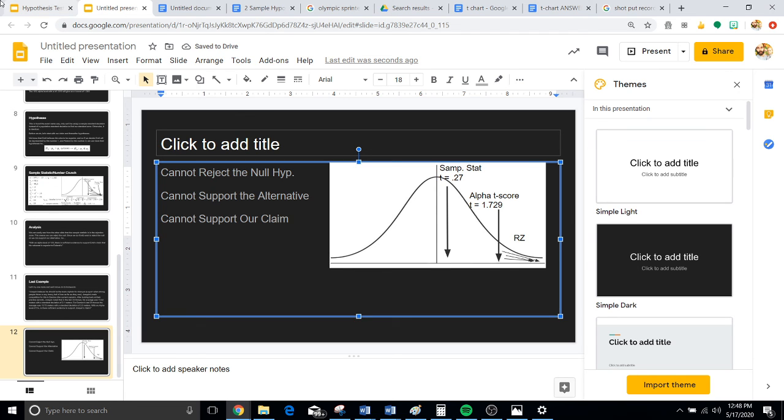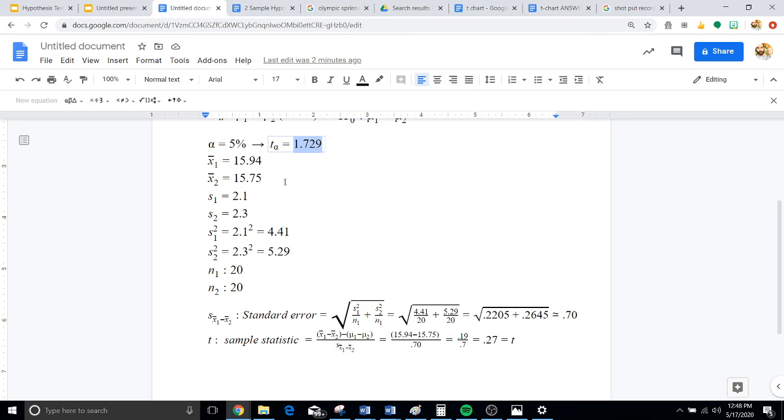Now, why is this? Because clearly, if we go back to the work, it looks like Joaquin was doing much better than Damien. Well, if you look at these numbers, they're actually pretty close together. Joaquin is only about 0.2 meters above Damien, and that's based on an average. And their standard deviations are also pretty close to each other.